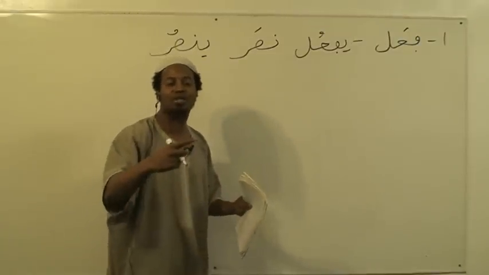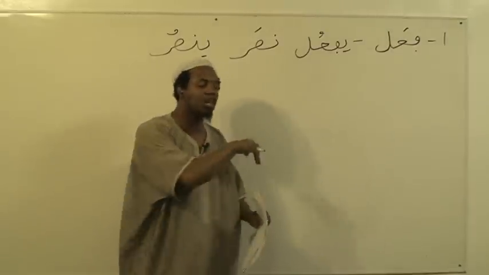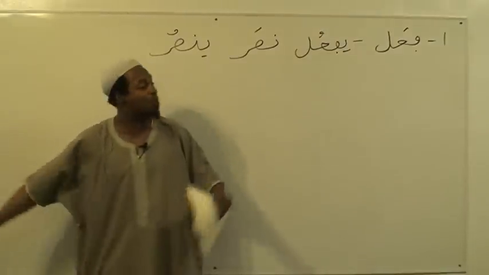We broke the language down into 3 types, right? There is ismun, there is fi'lun, and there is harfun. We've been dealing with the harfun because that's the first part. Now we're going to deal with the fi'lun.